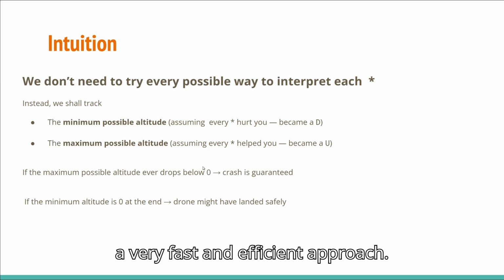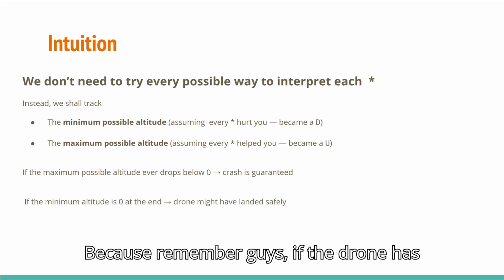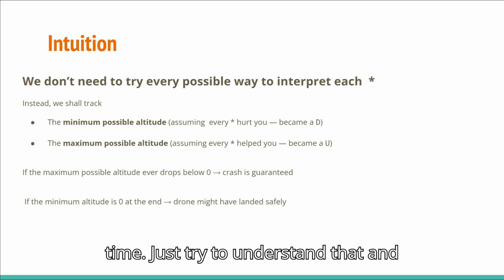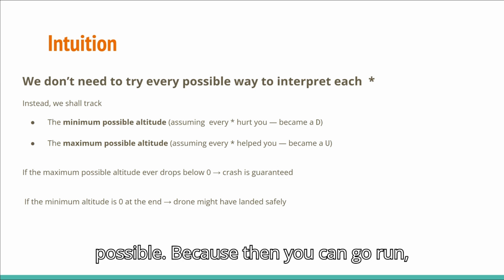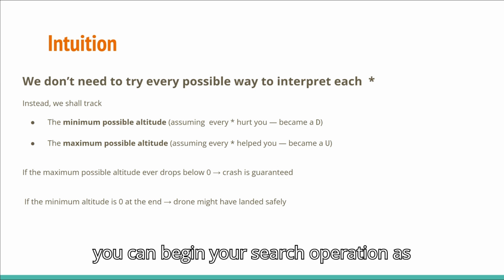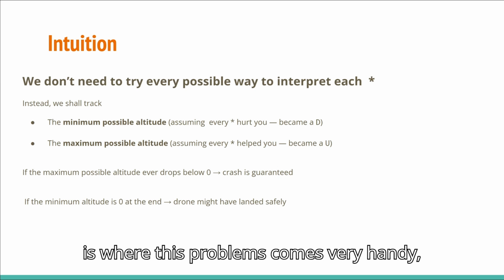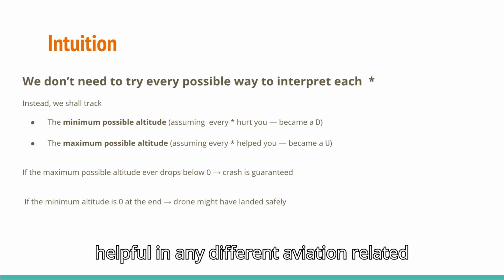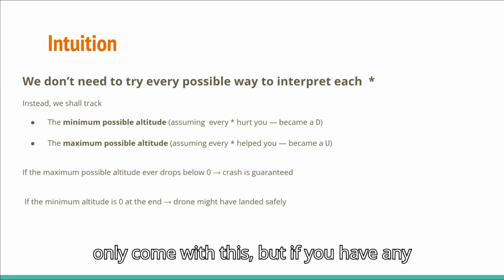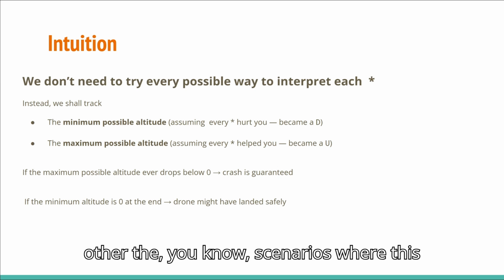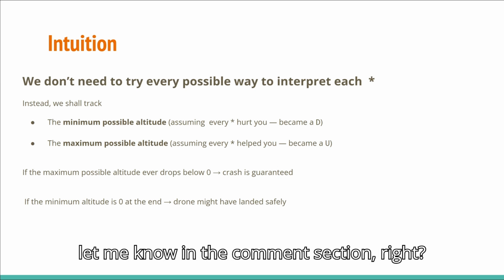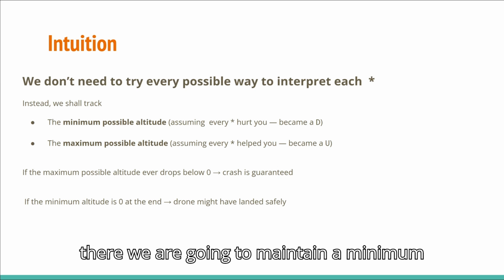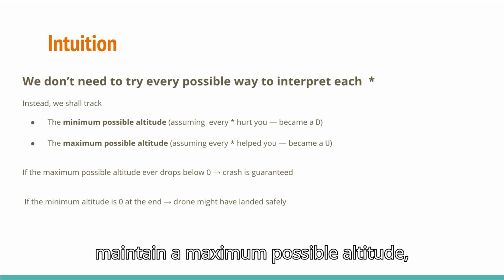So we need to come up with a very fast and efficient approach, because remember, guys, if the drone has not crashed and has landed back safely, you have very limited time. Your algorithm must be as fast as possible, so you can begin your search operation as soon as possible. This is where this problem comes in handy, and it can be helpful in any aviation-related scenario. I could only come up with this, but if you have any other scenarios where this problem makes sense, let me know in the comment section. So we are going to maintain a minimum possible altitude and a maximum possible altitude, right?